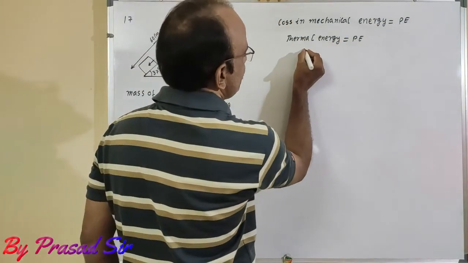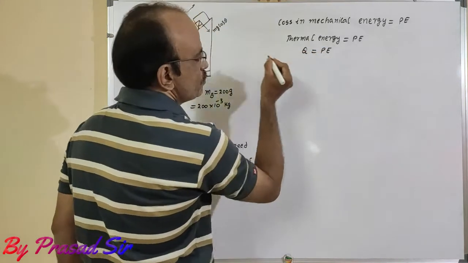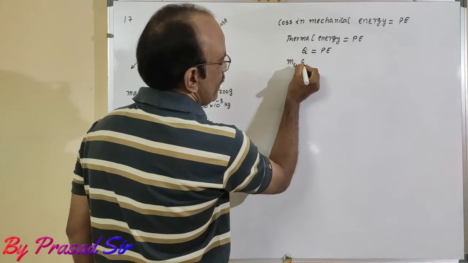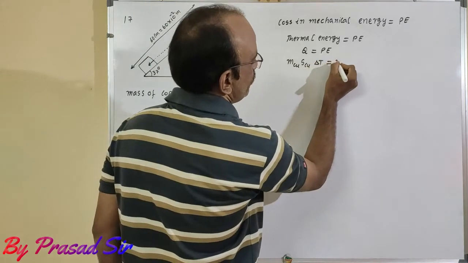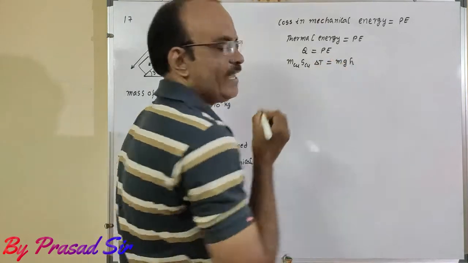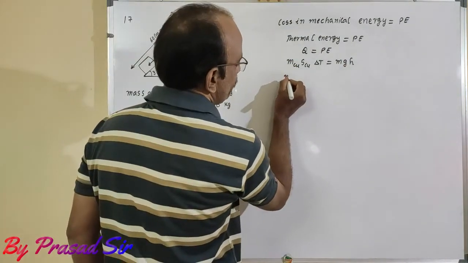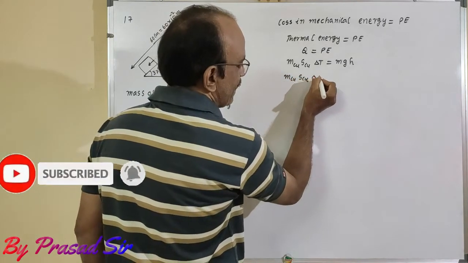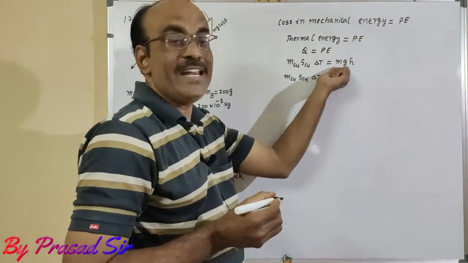So here thermal energy Q is equal to potential energy. So thermal energy, m, mass of copper, and specific heat of copper, and rising temperature is equal to mgh. Remember, this is very important. Here mass of copper, specific heat of copper and rising temperature of the copper block is equal to weight mg.